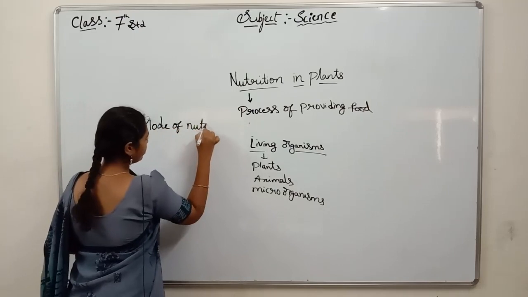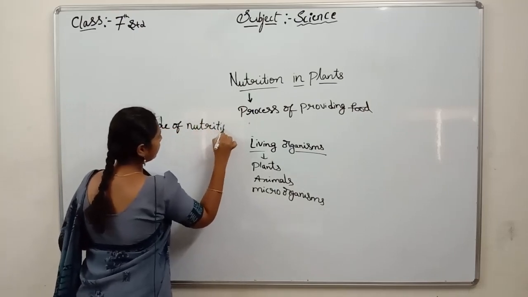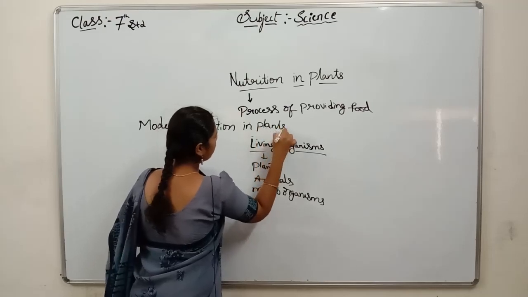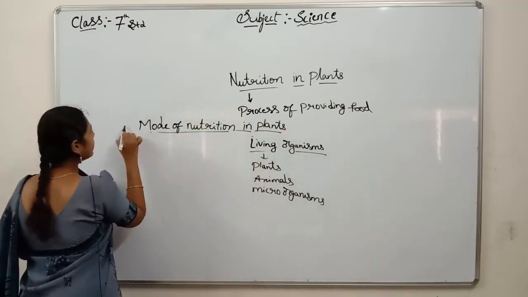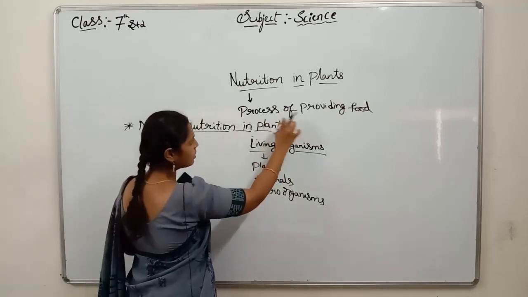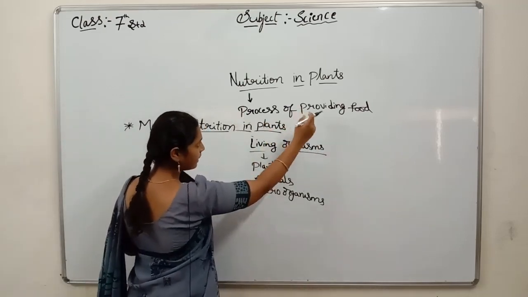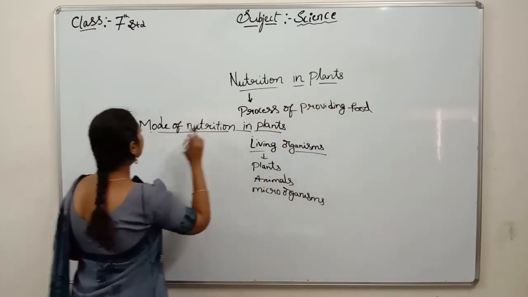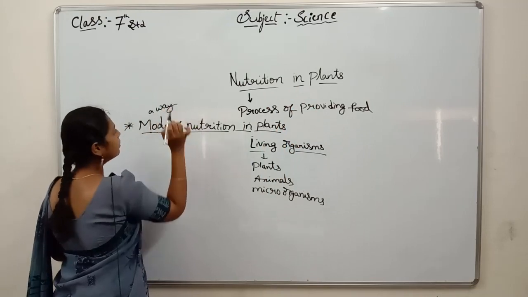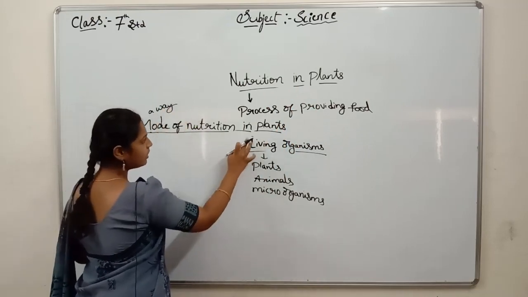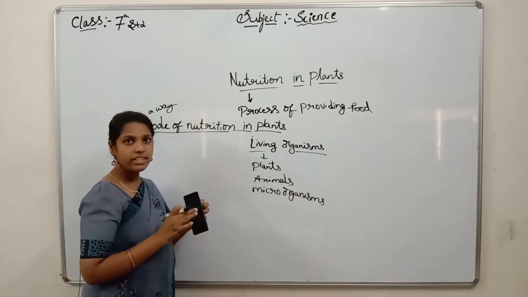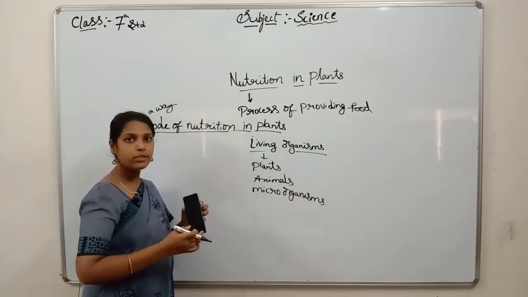Mode of nutrition in plants. Already we know what is meant by nutrition: the process of providing food in plants. Mode means a way of providing food in plants. Already we know plants are the only organisms which prepare food on their own.